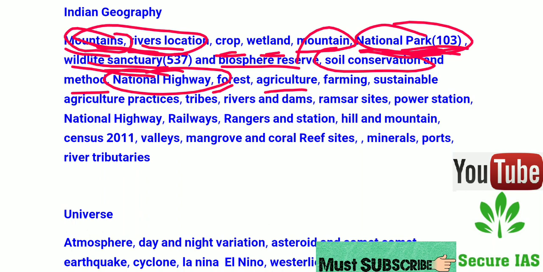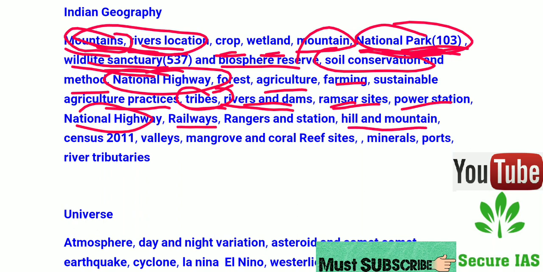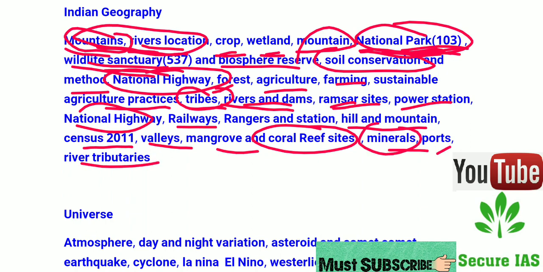Agriculture, farming, sustainable agriculture practices, tribes, rivers and dams. Famous tribes of India you have to know, rivers and dams you have to know, Ramsar sites you have to know, power stations, national highways I already told, railways and hills and mountains, Census 2011, valleys, mangroves, coral reef sites, minerals which are found in which state, ports, rivers, tributaries, etc.